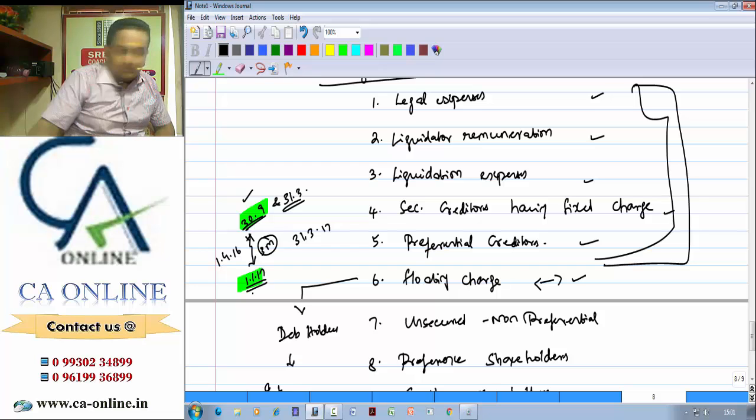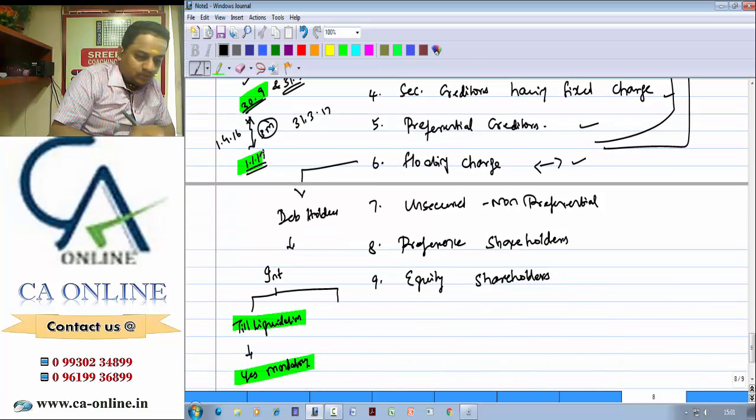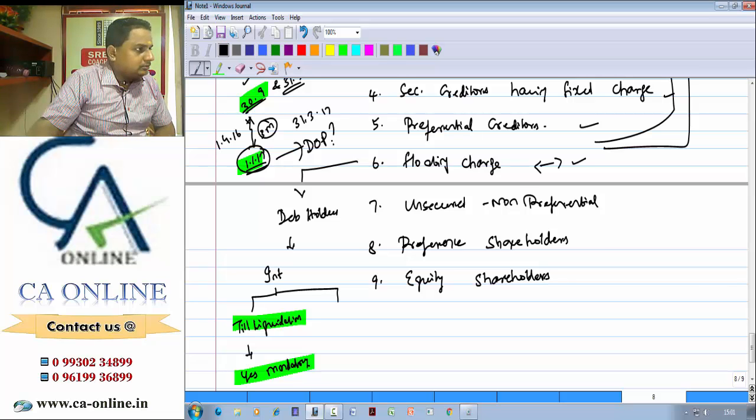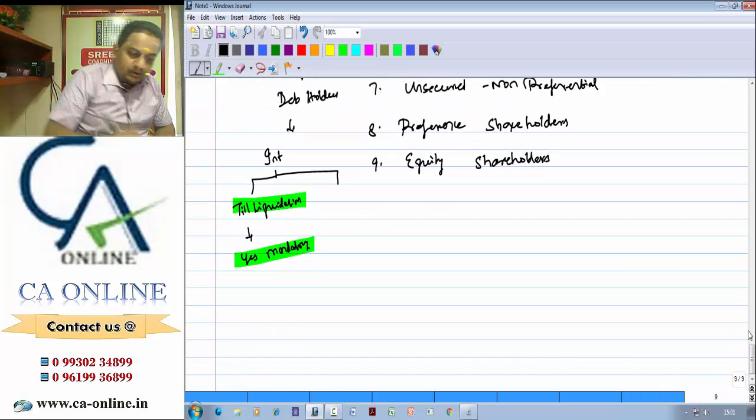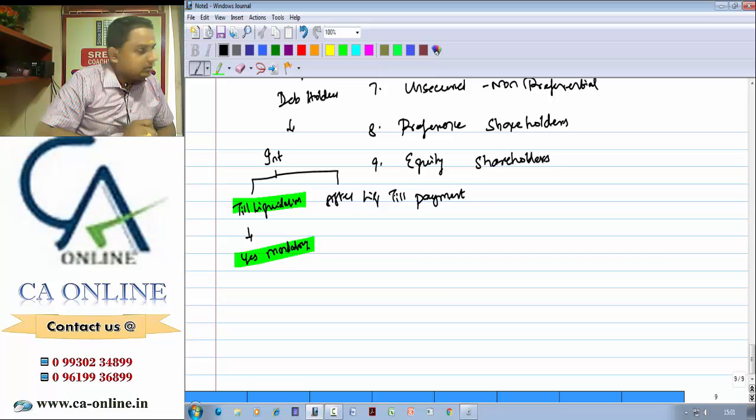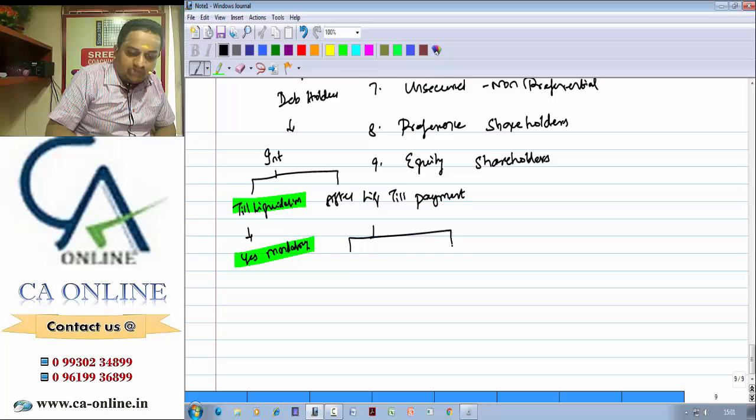If payment is made after 6 months or 1 year or 2 years, from 1/1/17 till the date of payment, whether interest will be paid or not. That is, after liquidation but till payment, whether interest should be paid or not. Then you need to check whether the company is solvent or insolvent.